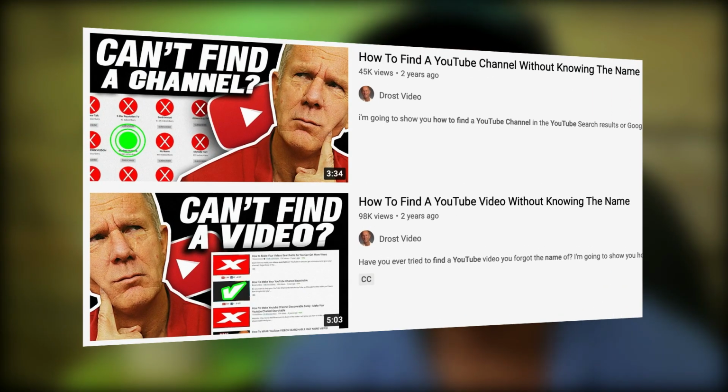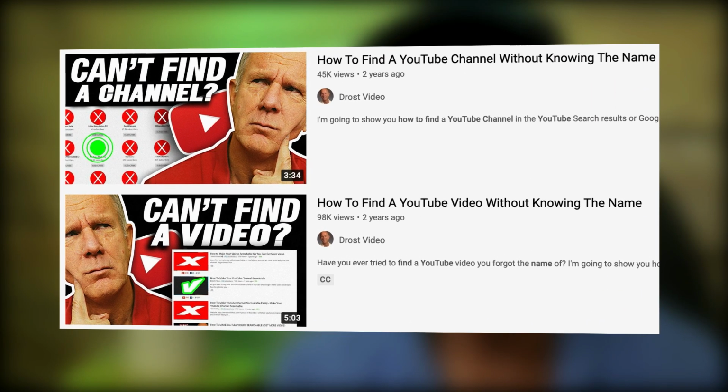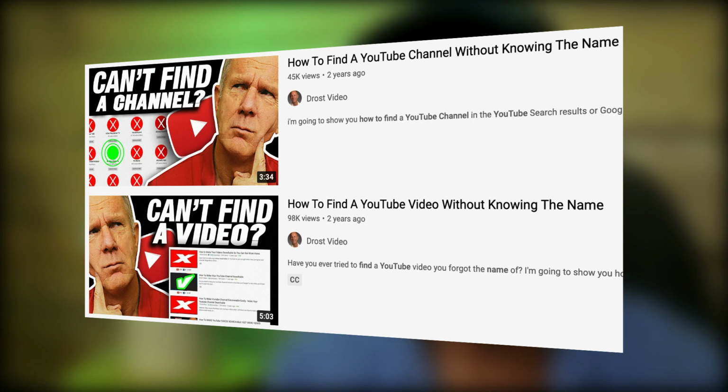Dominate search terms. If you make lots of videos around similar search terms, using the methods I explained previously, you'll be able to dominate the first page of YouTube search. For example, these 2 videos dominate the first page of YouTube search using the title, How to Find a YouTube Channel Without Knowing the Name, or How to Find a YouTube Video Without Knowing the Name. The first one's received 45,000 views since it was published 2 years ago, and the second one's received 98,000 views since it was published 2 years ago. And they're still getting new views every single day.